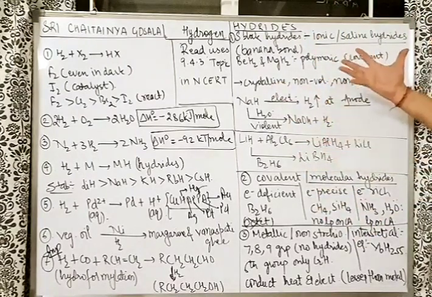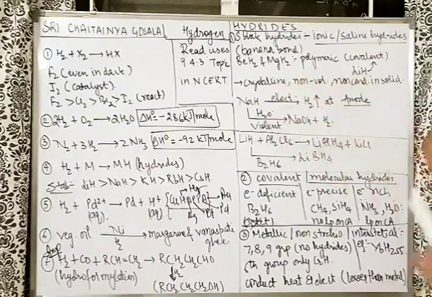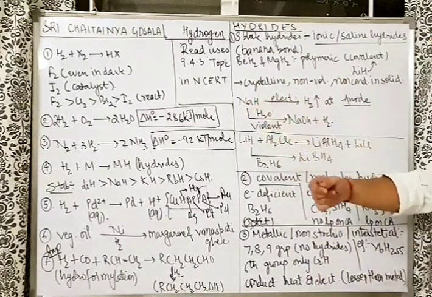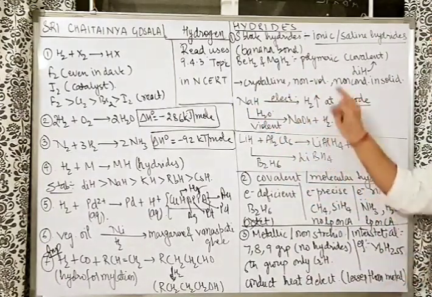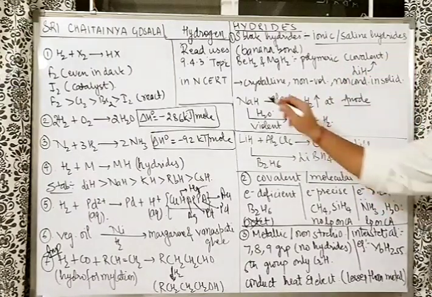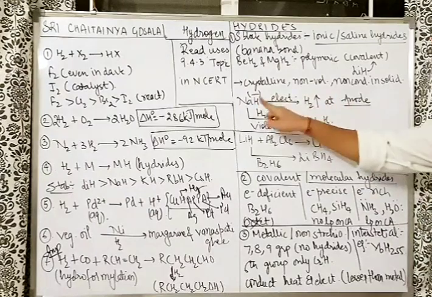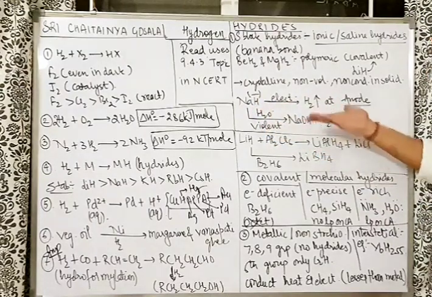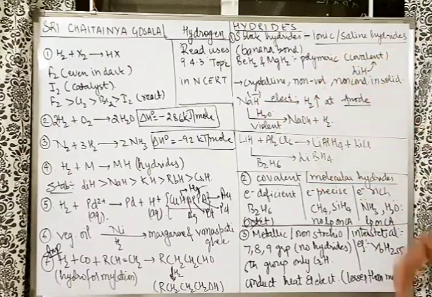They are not evaporated easily, they have higher melting points and are non-conducting in the solid state. In the molten state, they will give ions like Na+ and H-, and they will conduct electricity, just like you have read in electrochemistry. So when you take NaH and do the electrolysis of it, at the anode hydrogen gets released. This proves that hydrogen must be in the -1 oxidation state here, and from -1 to 0 is an increase in oxidation state. And an increase means oxidation.